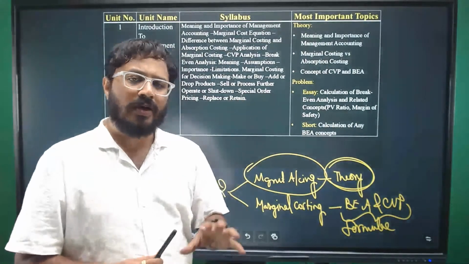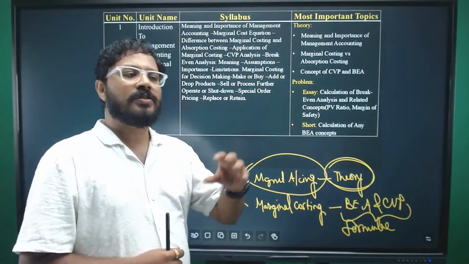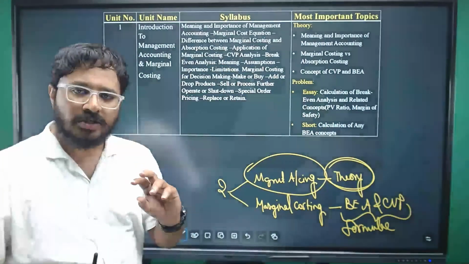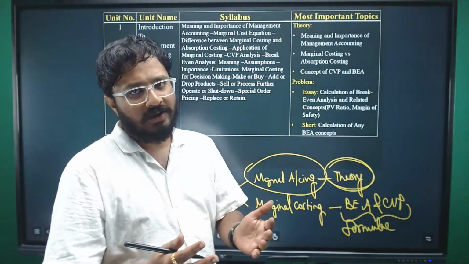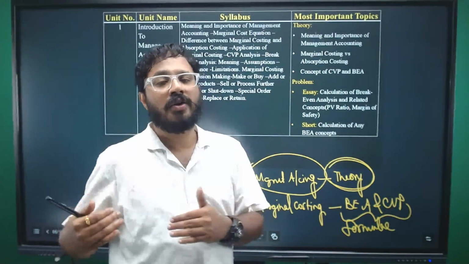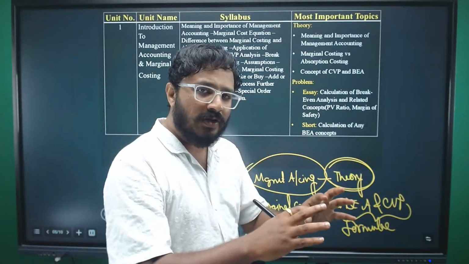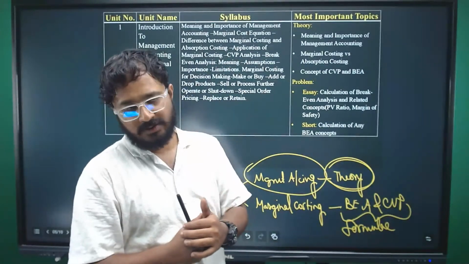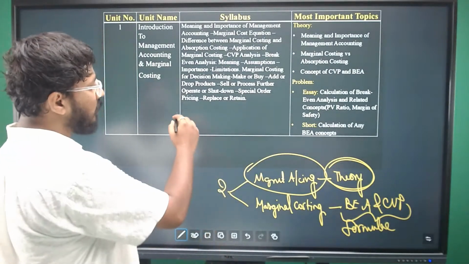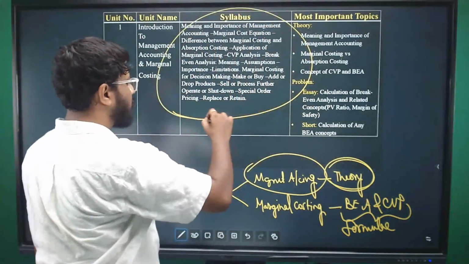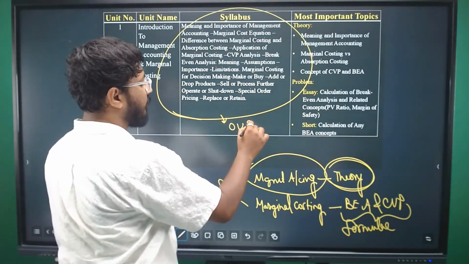We have formulas for all of these. You simply need to find out the information in the question and put it in the formula. You'll get the answer. Anyways, you have calculators, so you need not do manual calculations. You substitute the figures in the formulas and calculate. So what are the important topics? This is as per the OU syllabus.